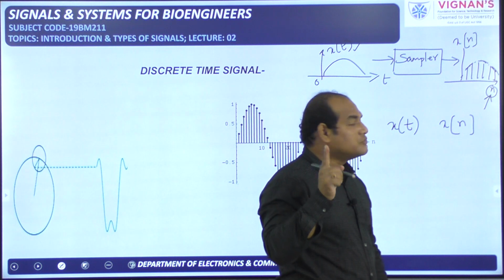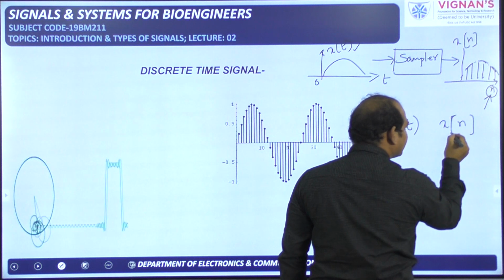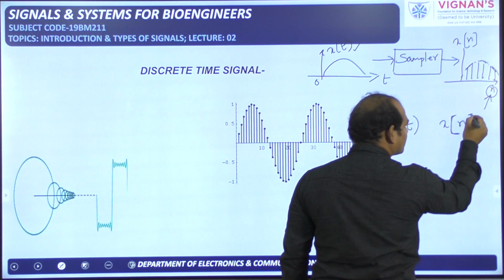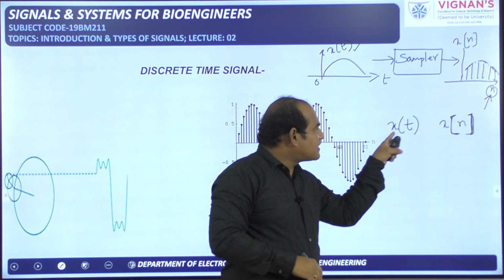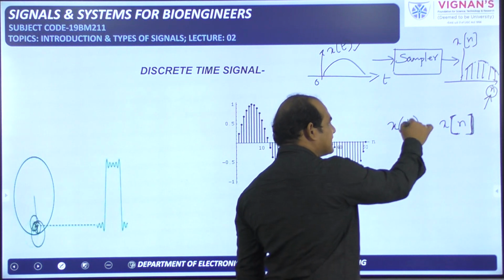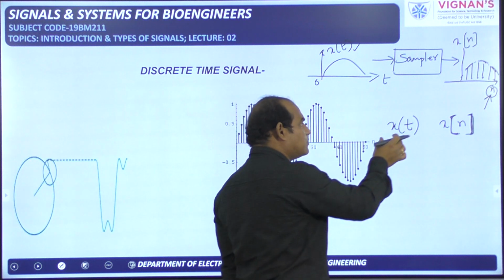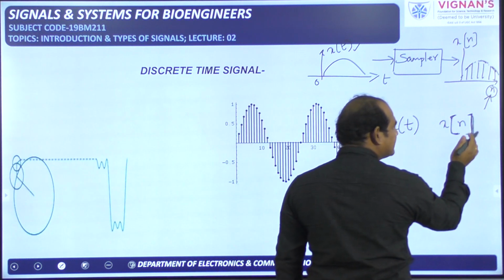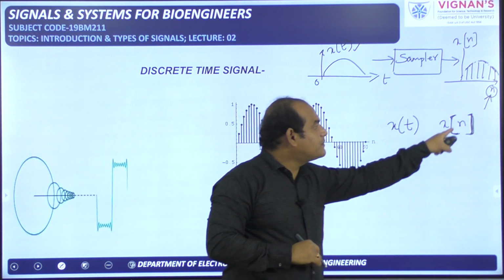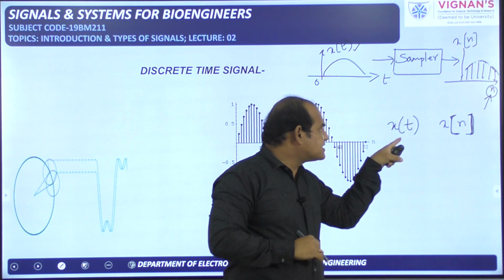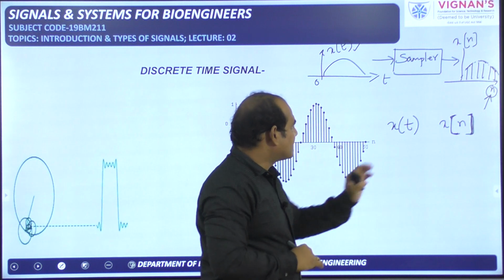But one more observation you need to make: the independent variable for the discrete time signal should be available in the square bracket. This is the thing you should not forget. The independent variable for the continuous time signal should be in the normal bracket. The independent variable, that is n, for the discrete time signal should be kept in the square bracket. The necessity of keeping n in the square bracket and t in the normal bracket you will understand a little later. For the time being, you remember that.